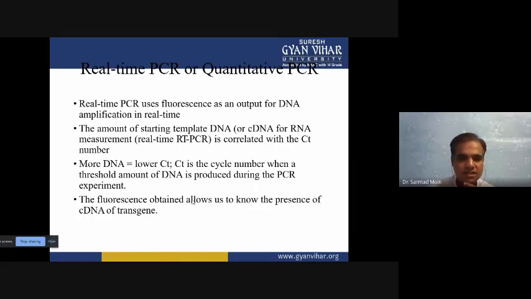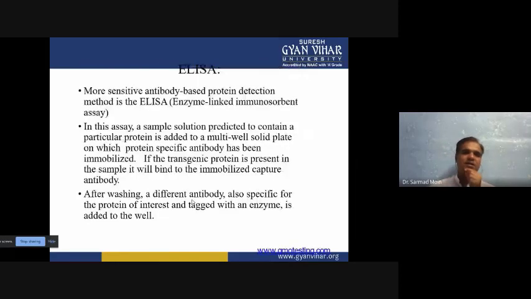CT is the cycle number when a threshold amount of DNA is produced during the PCR experiment. The fluorescence obtained allows us to know the presence of complementary DNA of the transgene. If fluorescence is not there, then we can say that the cDNA of the transgene is not present in the sample.